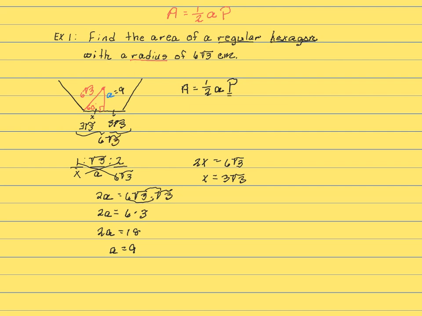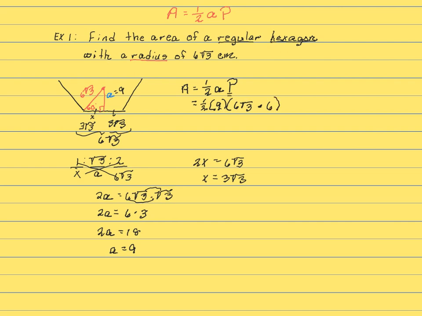Now I have all the puzzle pieces we need to find the area. So the area would equal 1/2 times my apothem, which is 9, times the perimeter. And we know the perimeter is equal to the length of a side, 6 square roots of 3, times the number of sides, which with it being a hexagon is 6.